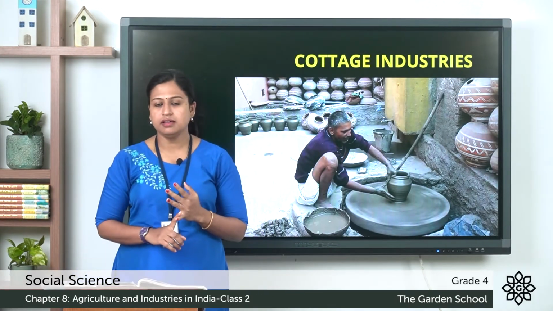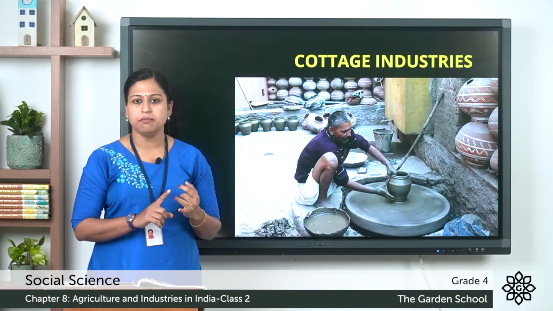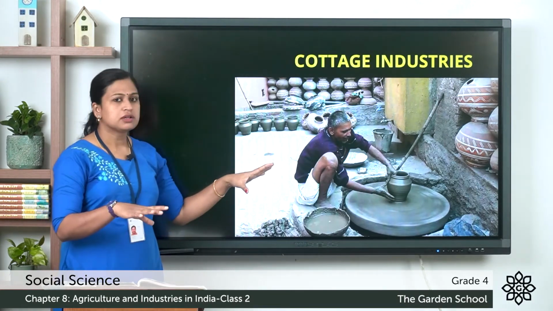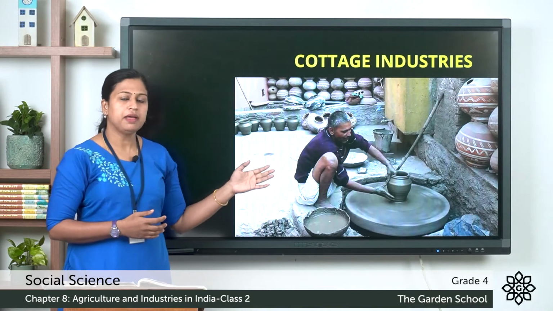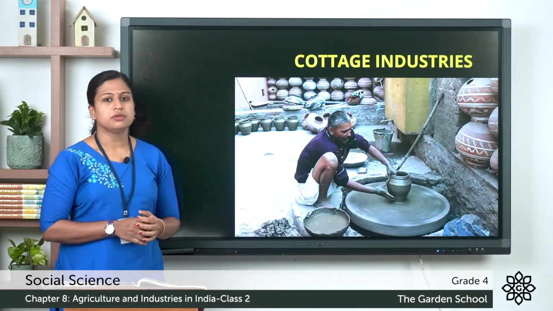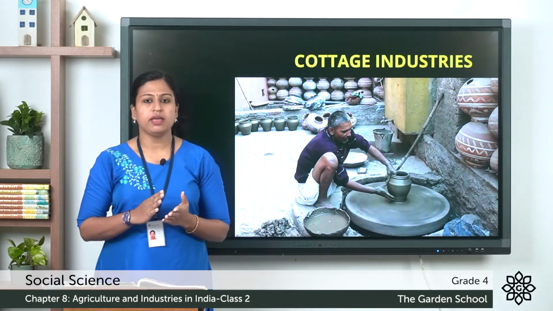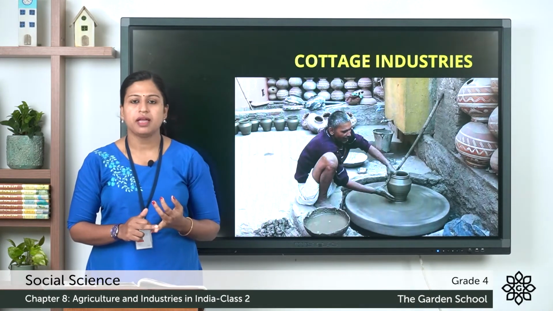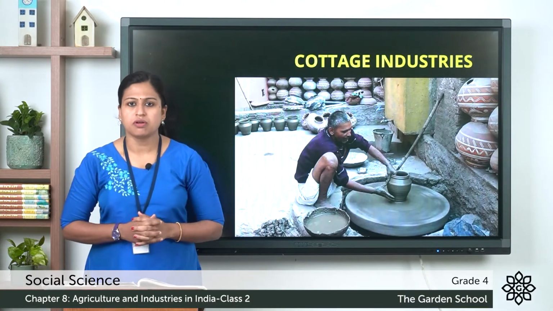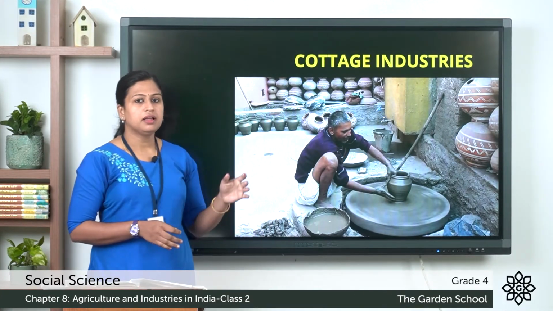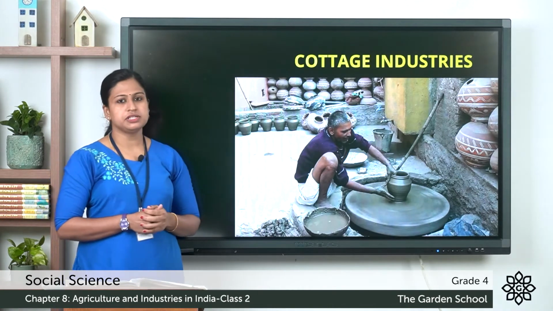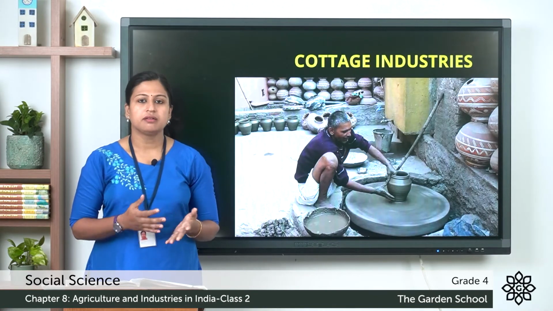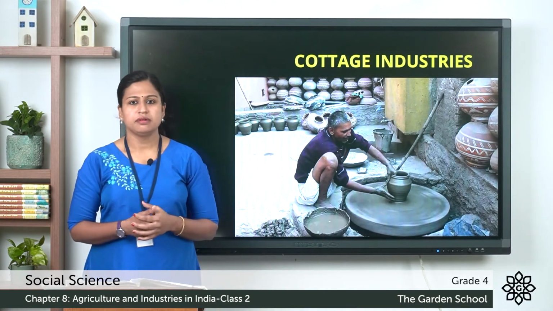So you can see here he is using only one simple machine and only one person. So it's a cottage industry and it can be set up at their house also. So this is cottage industry where we use simple machines, less human power, and the products are of low cost. For example, the products of these cottage industries are baskets, shawl, different handicrafts, biscuits, pickles, and many more.